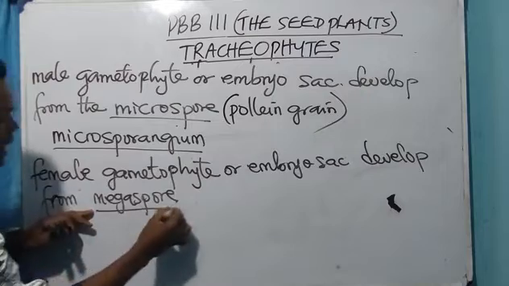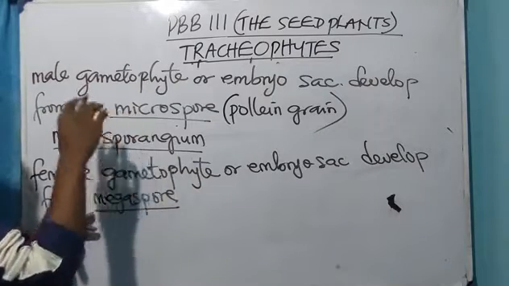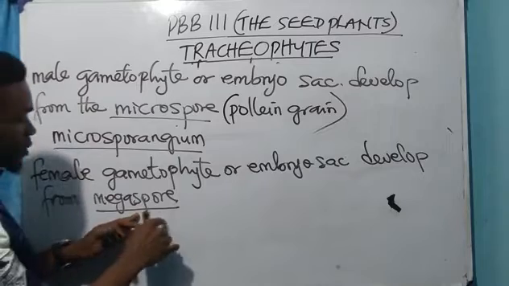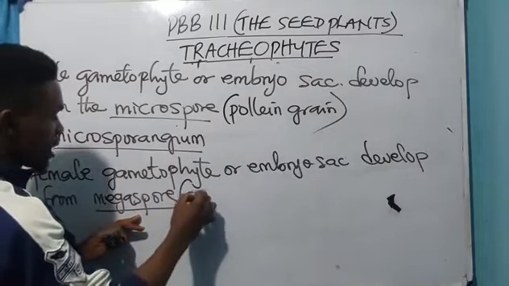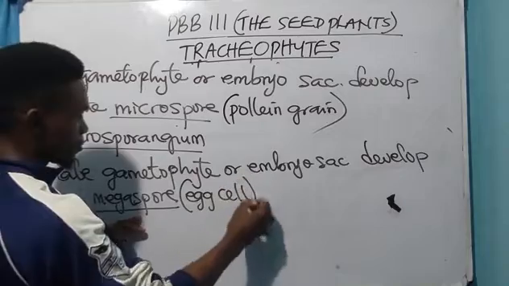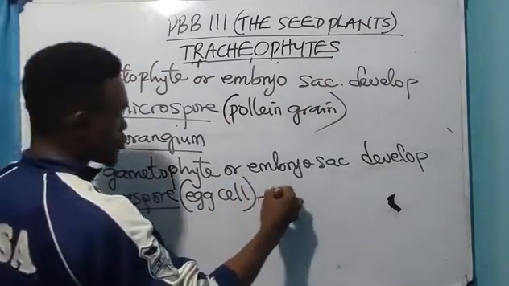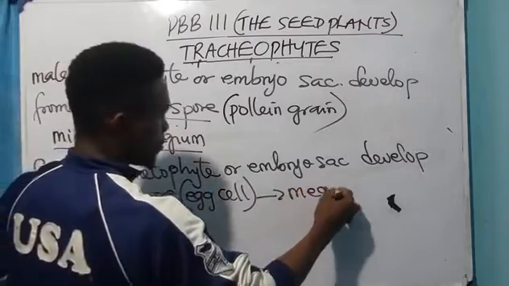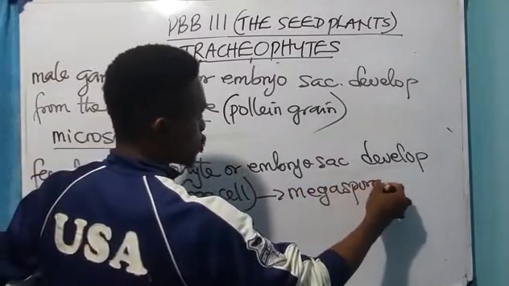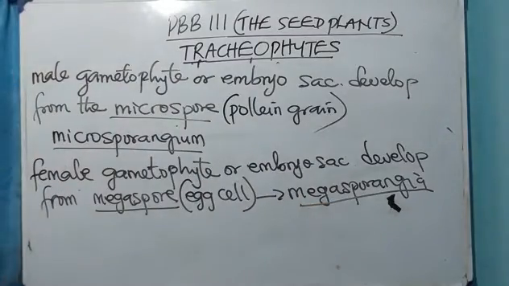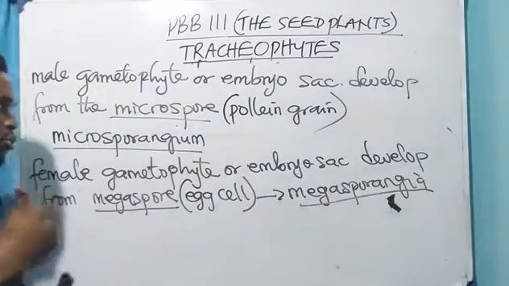You can see the word mega now, it's not micro. Micro is to male, then mega is to what? Female. If I don't call this megaspore, I can call it what? Egg cell. And this megaspore, egg cell, is produced by the megasporangia. Anything mega is always female, while anything micro is always what?